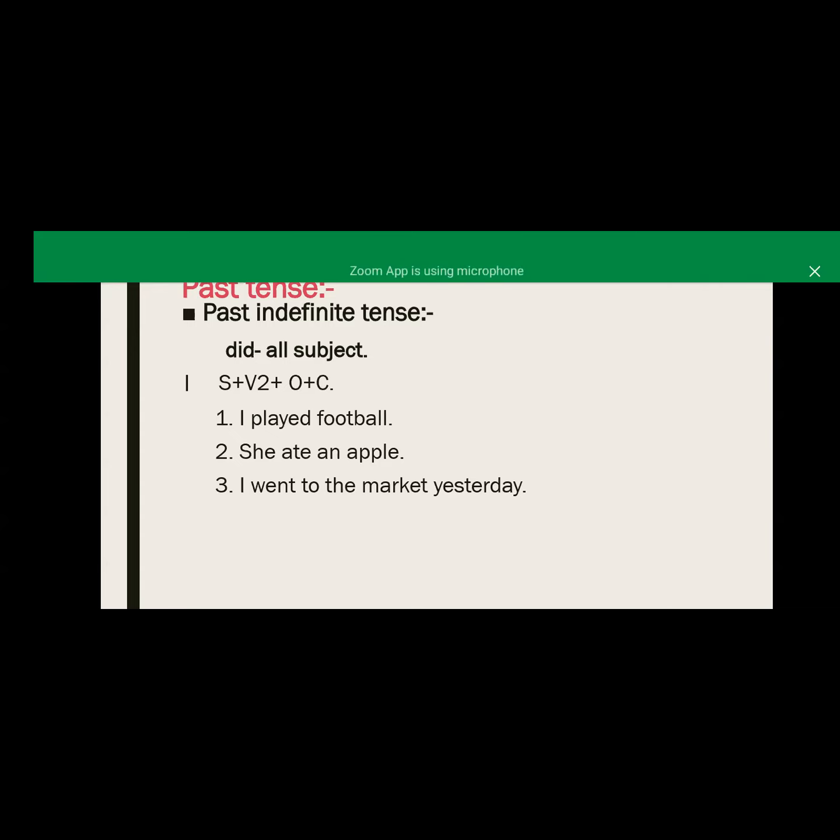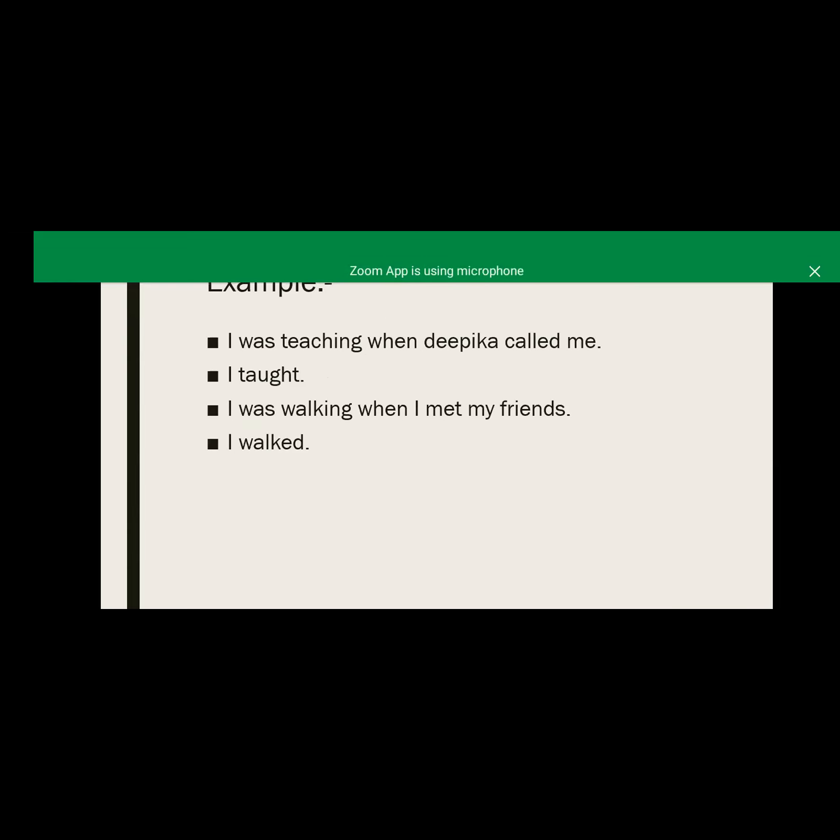For the past indefinite tense, we are talking about continuous action, meaning there is no interruption in our action, that is I played football, मैं football खेलता था. And for the past perfect tense, मैं खेल चुका था.